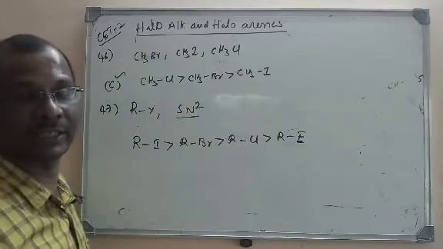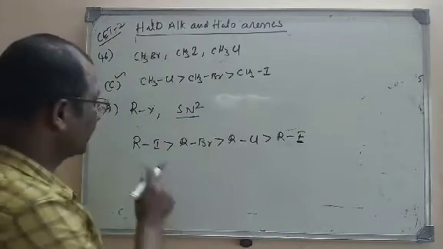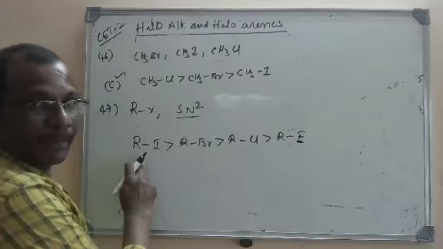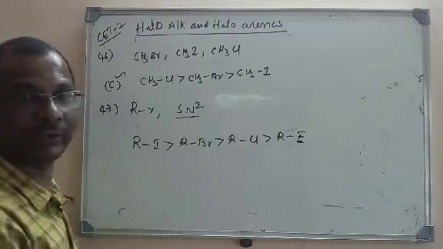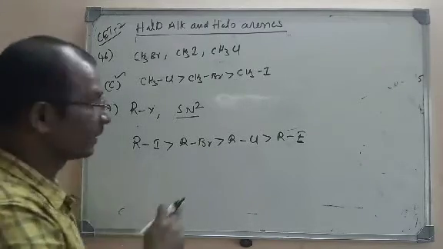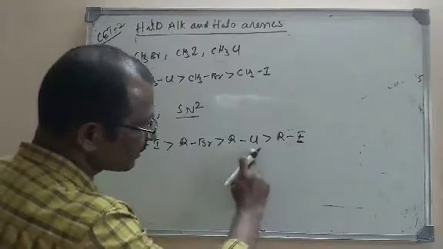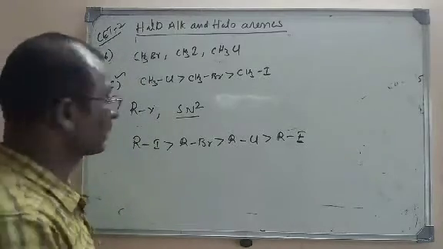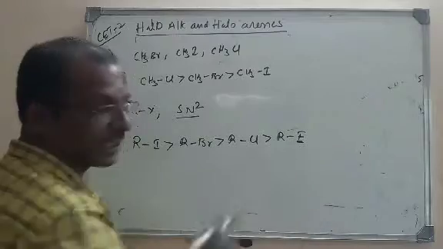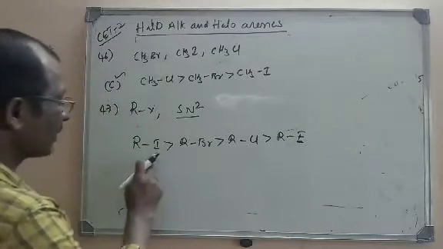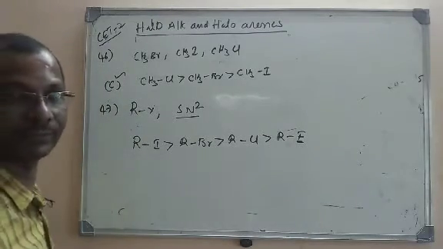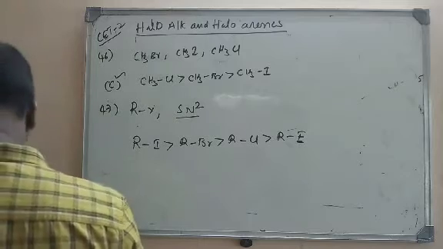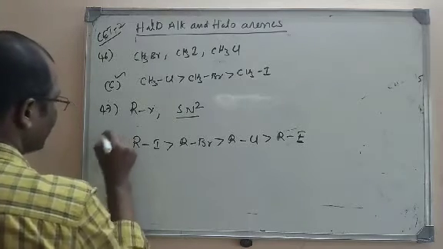It is easy to break because of the least electronegativity and more bond length. Then comes the C-Br bond, then C-Cl. So it is the increasing order of electronegativity; lesser electronegativity means more reactive. So the right option is D.